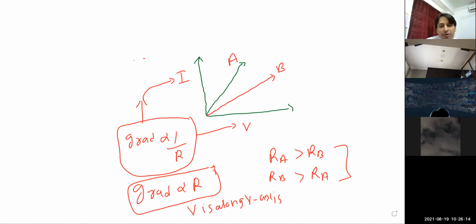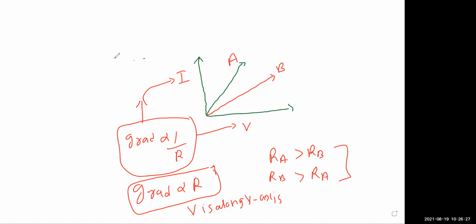Yeah, can you repeat? Okay. I need to repeat because this is a very important topic. Definitely, I will repeat. But I just want to hear the answer from Himanshi. Can you find out the answer of this question? Which conductor, metal A or metal B, has higher resistance?